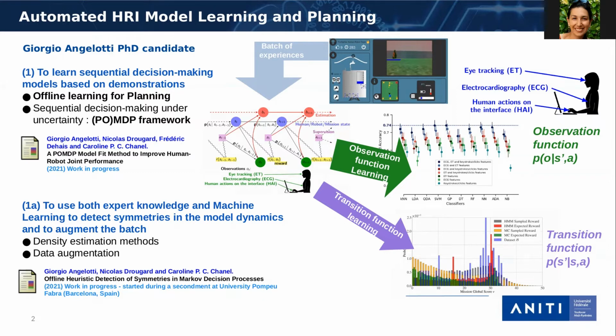We need to learn how to observe the human operator state, and we need to learn the transition function of the human-robot system. In parallel, it could be interesting to use expert knowledge and density estimation techniques to detect potential symmetries in model dynamics. If such property is detected, the batch of experiences can be augmented. This idea was investigated by Giorgio during his international mobility in Pompeu Fabra University in Barcelona with Professor Hector Geffner.